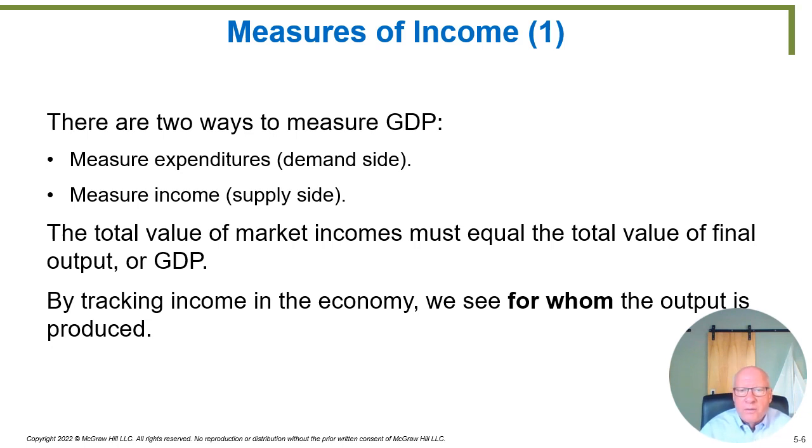landlords. You also have to pay interest on the money you borrowed to finance your factory. That's money to investors and bankers. And then you have to pay money to the owner of the company. That's called profit. And so that's income to the owner of the business. So it turns out that if you add up all those different incomes, you will end up with $1,000.